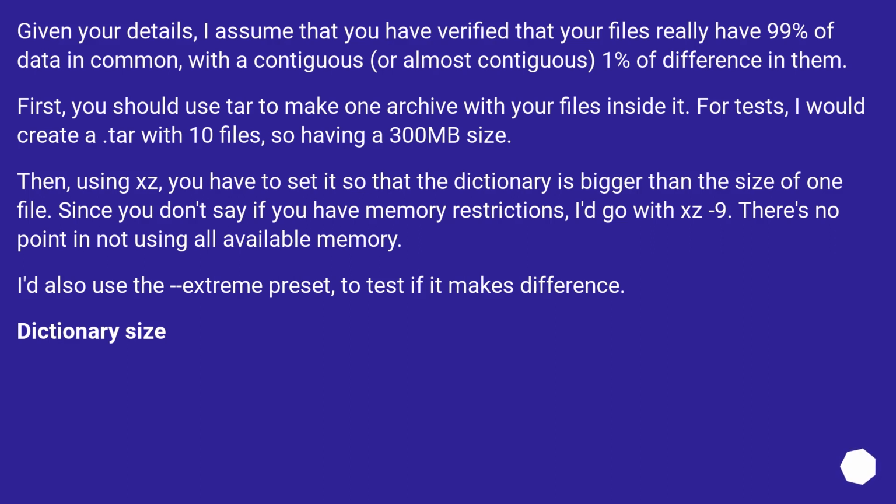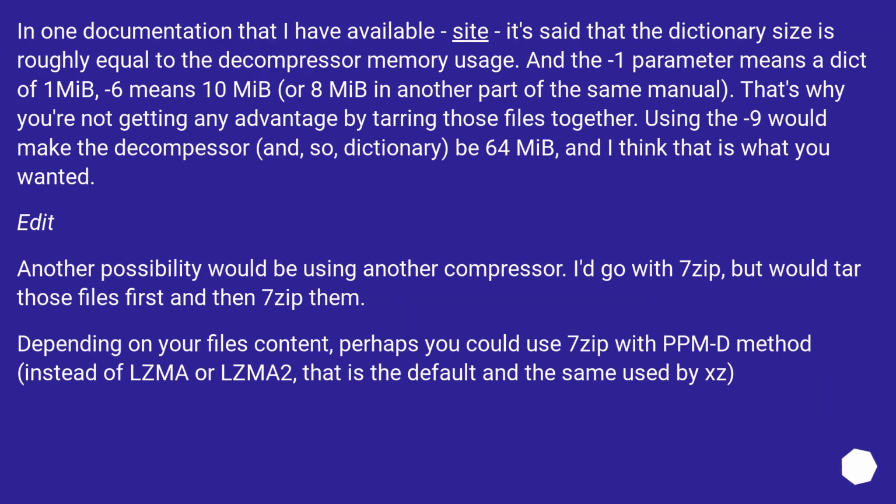Dictionary size. In the documentation that I have available, it says that the dictionary size is roughly equal to the decompressor memory usage. And the -1 parameter means 1 MB, -6 means 10 MB, or 8 MB in another part of the same manual. That's why you're not getting any advantage by tarring those files together. Using -9 would make the decompressor memory, and so the dictionary, 64 MB, and I think that is what you wanted. Edit: another possibility would be using another compressor.